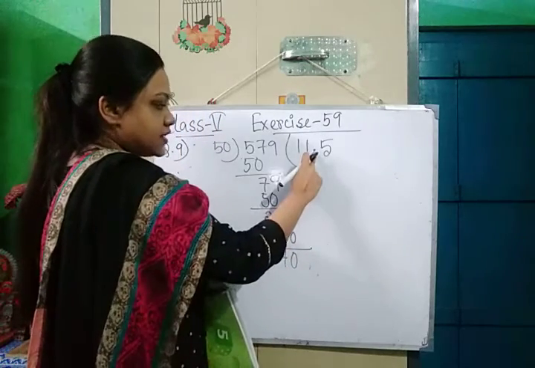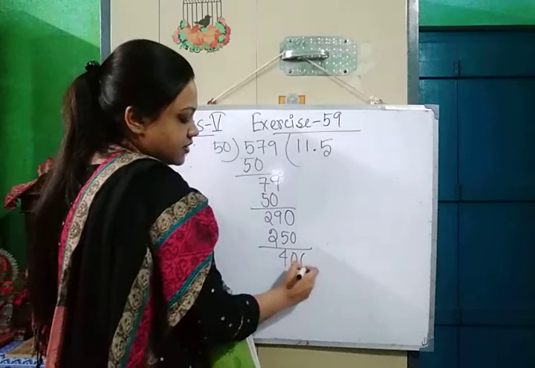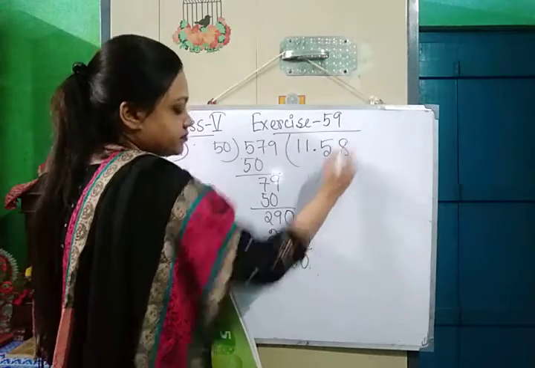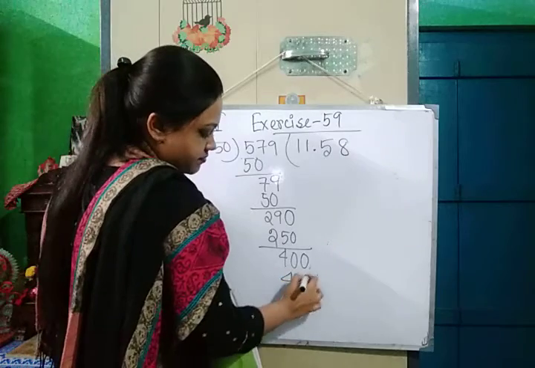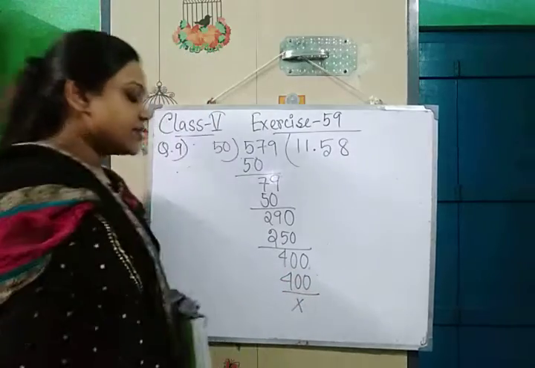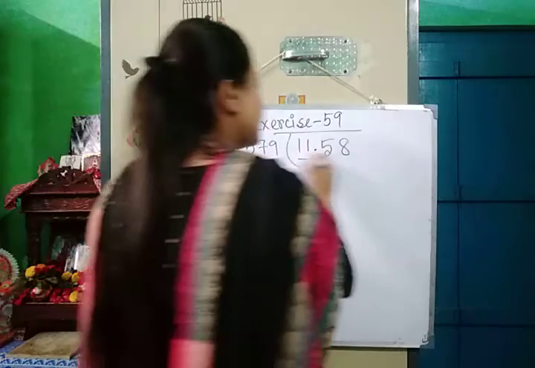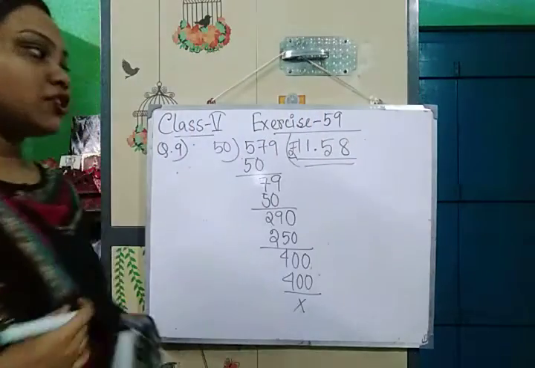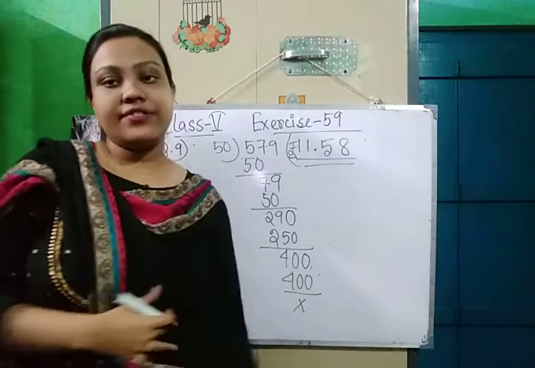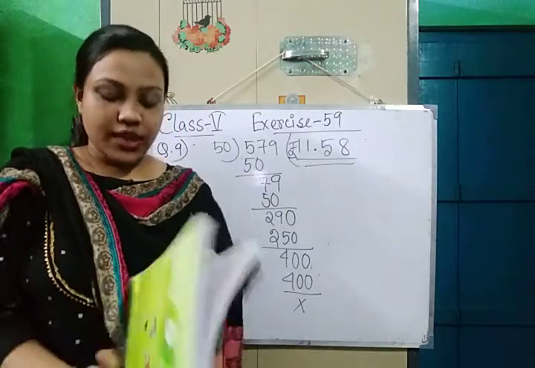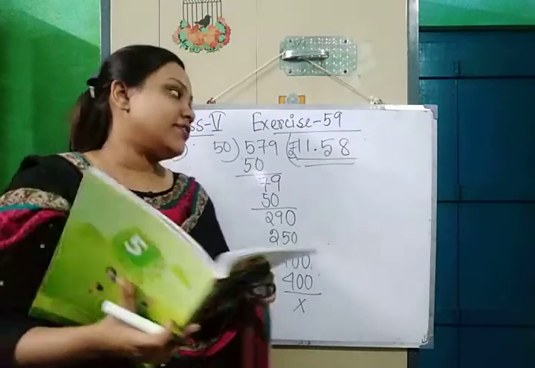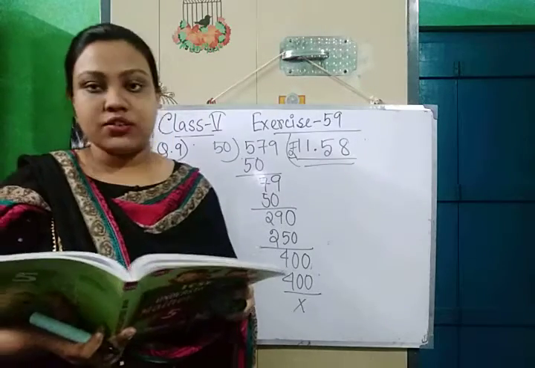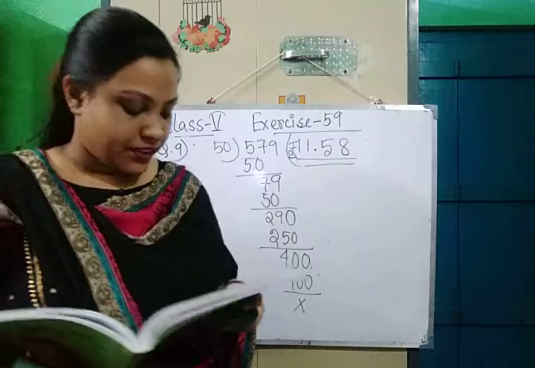So we can take a 0 for this point. So we are taking here a 0. So 5 8s are 400. So rupees 11.58 is the cost of 579 gram mangoes. I hope this is clear.